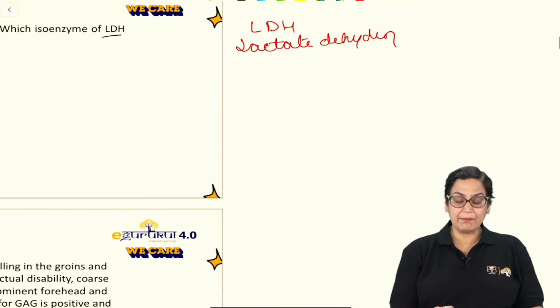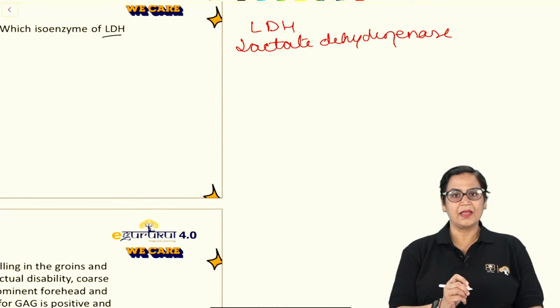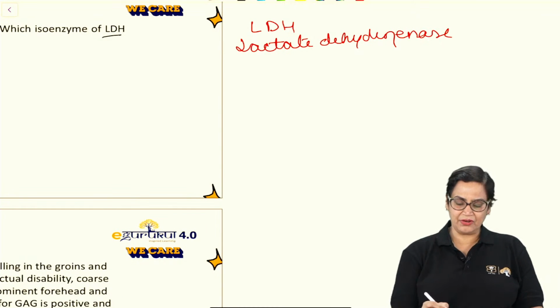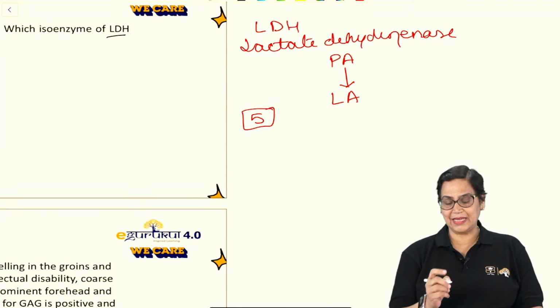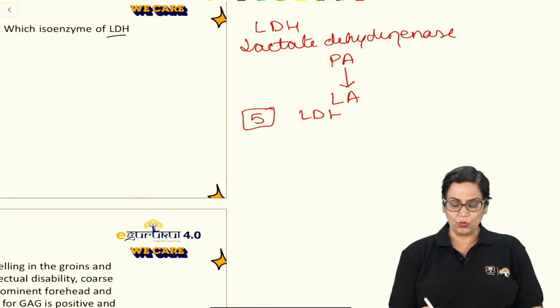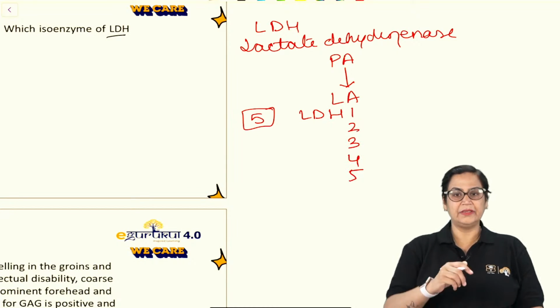This enzyme is a marker enzyme of cytoplasm. And it catalyzes one very simple reaction, pyruvic acid to lactic acid. And it has 5 forms, 5 isoenzymes, LDH 1, 2, 3, 4 and 5.